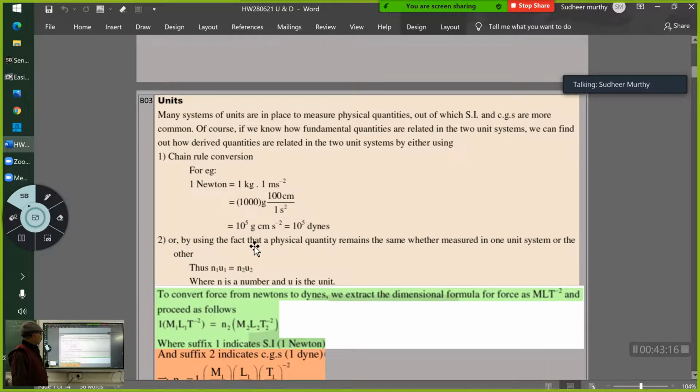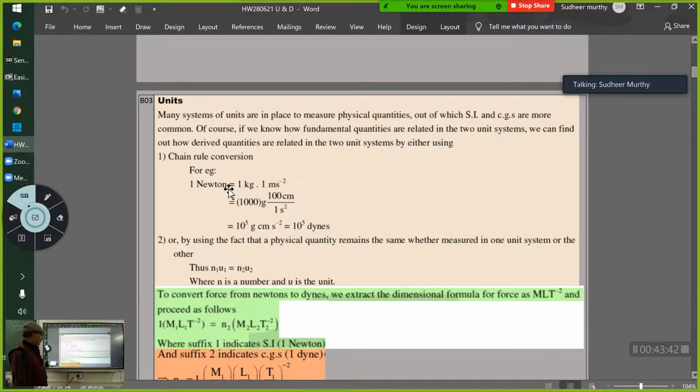So I think all of you know this chain rule, no? 1 Newton. See, the SI unit of force is actually kg meter per second square. But there are some physical quantities which have special units. One of these is Newton.